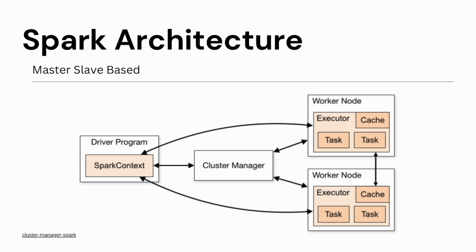Worker nodes or slaves execute the tasks assigned by the driver within their JVM instances. Spark introduces the concept of resilient distributed datasets, which are fault-tolerant collections of elements that can be operated on in parallel. RDDs are key to Spark's ability to handle both batch and real-time analytics, providing a simple programming interface that allows operations like map, filter, and reduce across clusters.